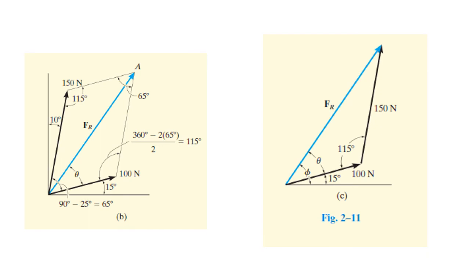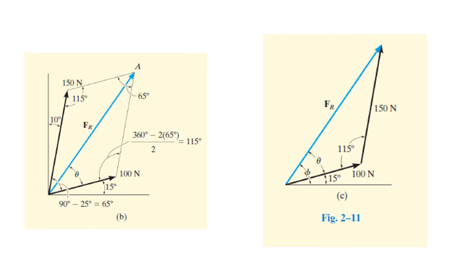And if you want to find only one angle, you have to divide it by 2. So if you divide 230 by 2, you are left with 115 degrees. So you have all the angles of this parallelogram.